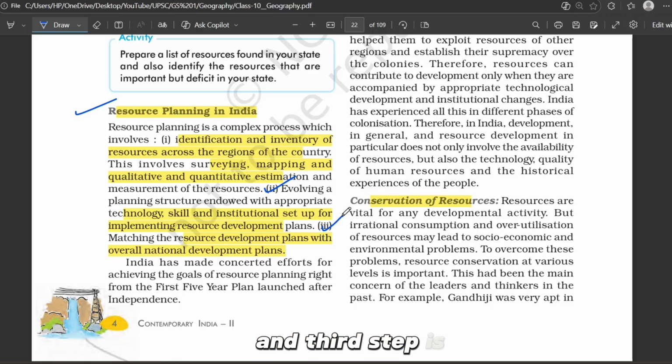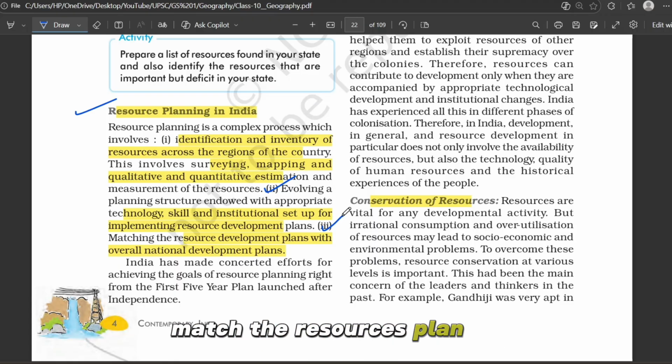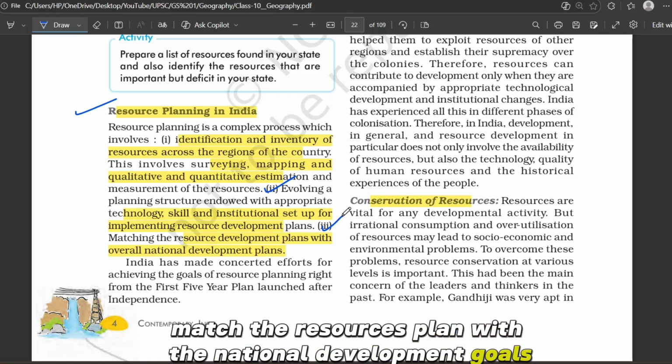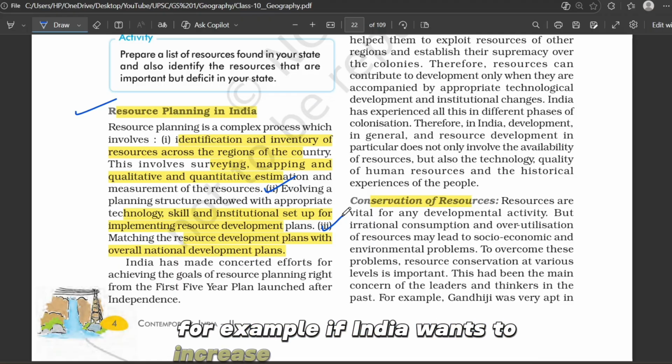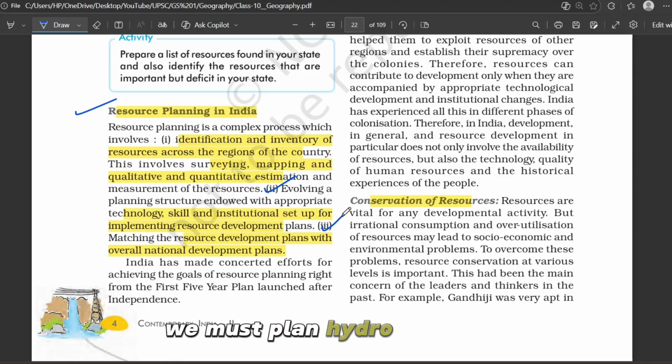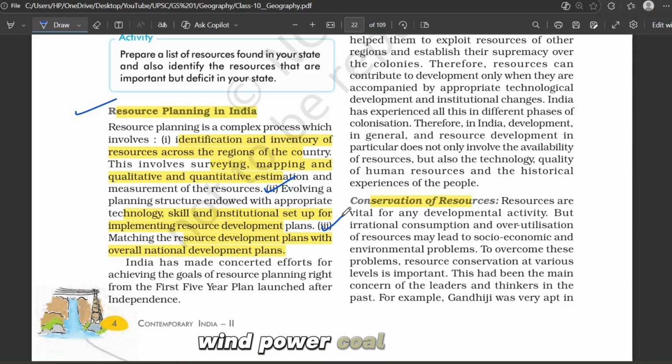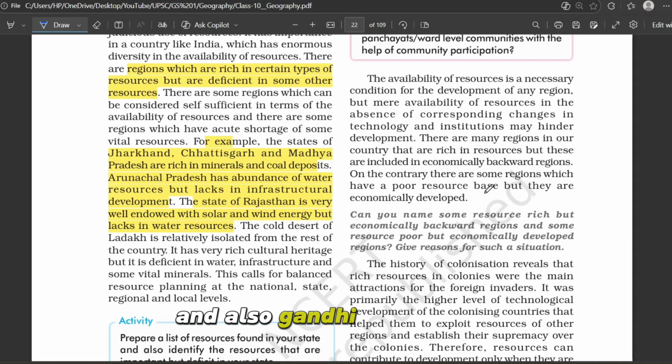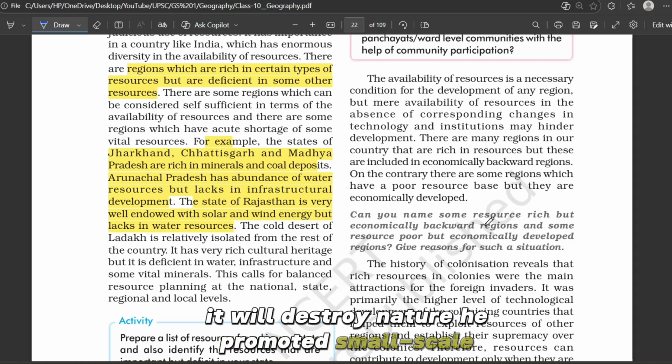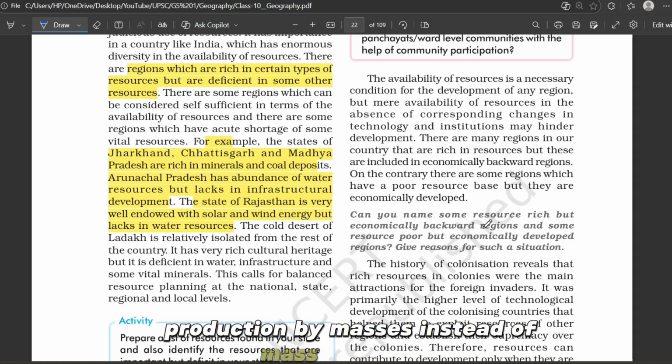And the third step is to match the resource plan with the national development goals. For example, if India wants to increase electricity production, we must plan hydropower, solar power, wind power, coal usage, etc. together in a balanced way. And also, Gandhiji believed that modern technology, if used with greed, will destroy nature. He promoted small-scale production by the masses instead of mass production.